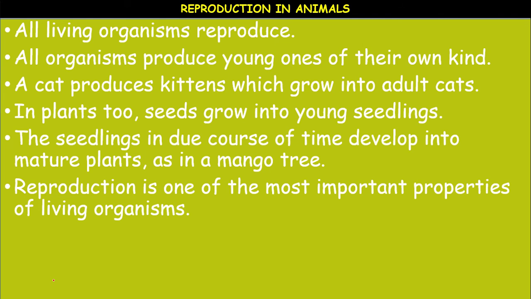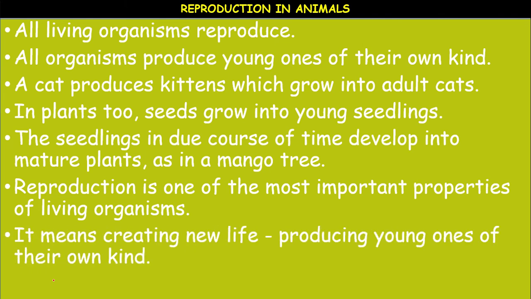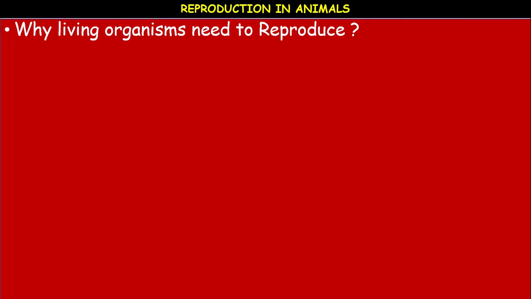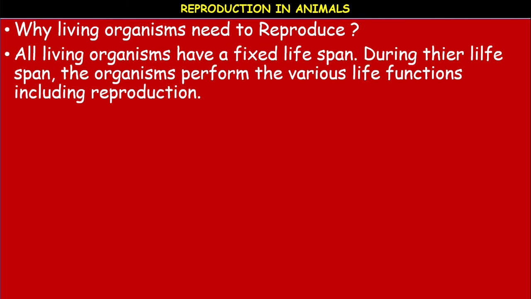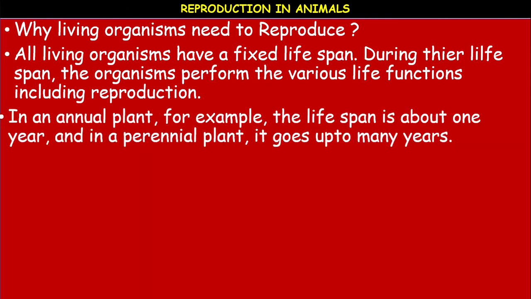Reproduction is one of the most important properties of living organisms, the most important characteristic feature of living organisms. It means creating new life, producing young ones of their own kind. Okay. So why do living organisms need to reproduce? All living organisms have a fixed lifespan. During their lifespan, the organisms perform the various life functions, including reproduction.